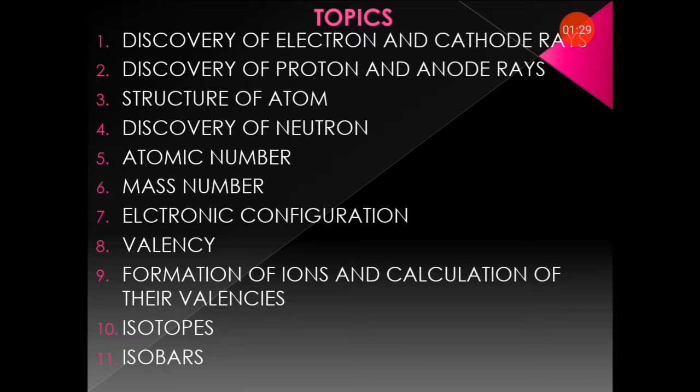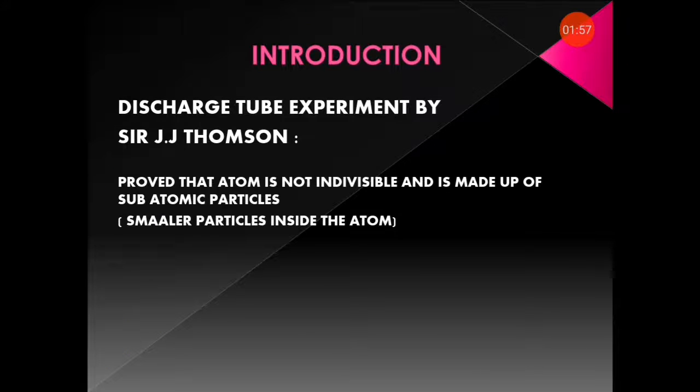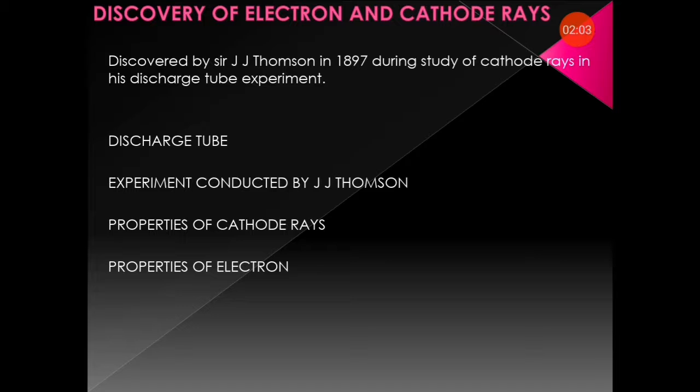And we even discussed the limitations of the Rutherford model and Bohr's model, the drawbacks of those models. And after that we will discuss the discovery of the neutron, atomic number, mass number, electron configuration, valencies, formation of ions, isotopes and isobars. So up to here we will discuss. Today in this video I would like to discuss the discovery of the neutron by James Chadwick.